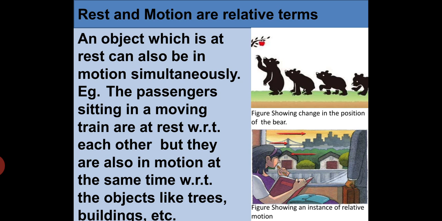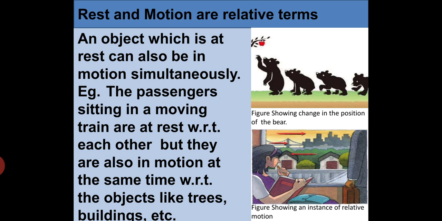So imagine you are sitting in a bus and the bus is moving, but you feel that the outside objects like houses, the bus stop, or the people standing at the bus stop are moving and you are at rest. But in fact, what is the case? You are moving. The bus is moving and you are in motion, but you feel that you are at rest and the other objects are moving.